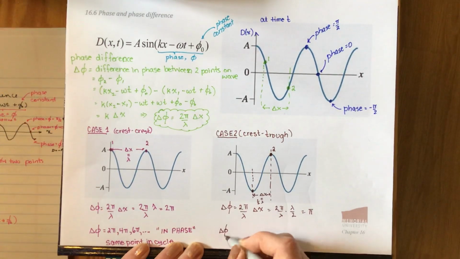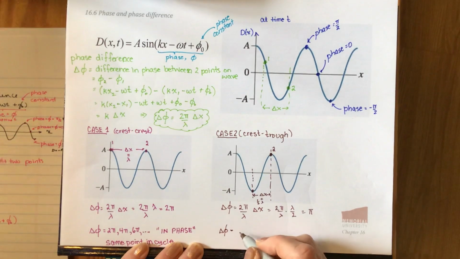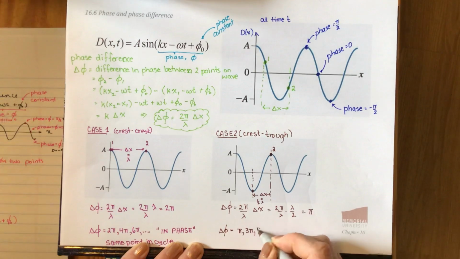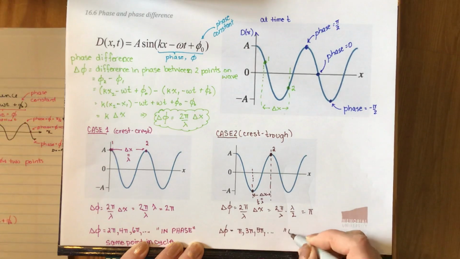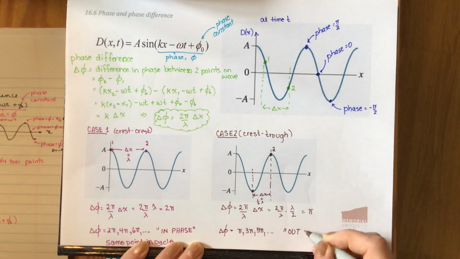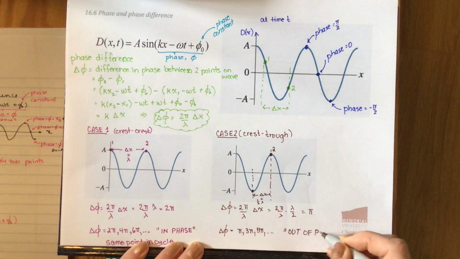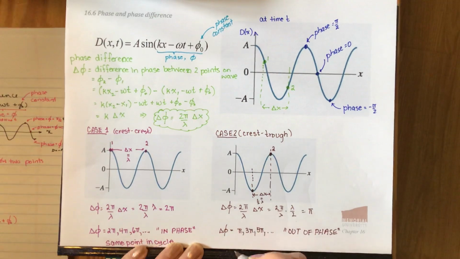So my next special result is that if delta phi is equal to pi, or 3 pi, or 5 pi, and so on, so all of the odd multiples of pi, those are called out of phase. And this is terminology we're going to use pretty liberally. So these two wave points are out of phase.